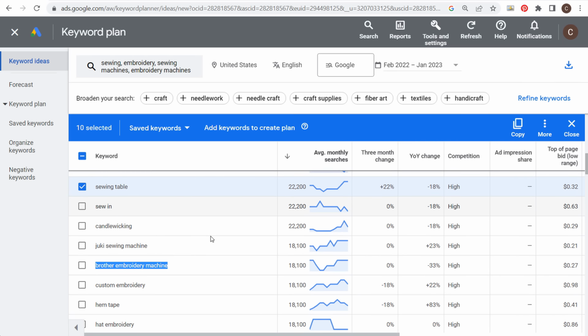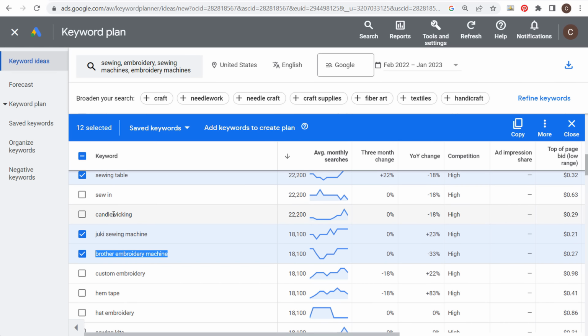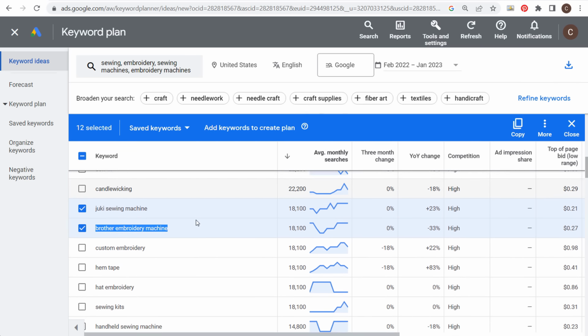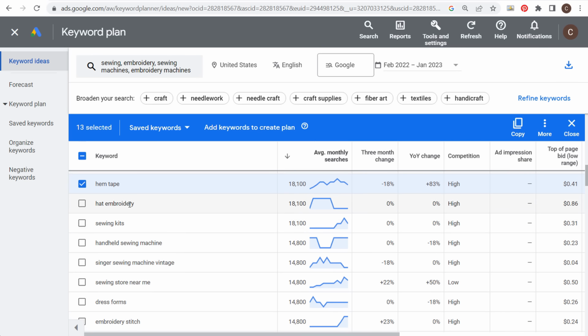So we're going to continue adding keywords here. We'll start with 15. I'm not sure what candle wicking is. We'll have to look up some of these keywords, so we'll go back and do that. Custom embroidery. I'm assuming anybody looking for custom embroidery is looking for a local custom embroidery shop. If that's not something you're going to do, there's no reason for us to actually target this keyword. So hem tape, maybe this is a keyword we want to target, something a little bit different. Hat embroidery, so maybe give people some different ideas for hat embroidery, and we'll do sewing kits. So we have these 15 keywords to get started.